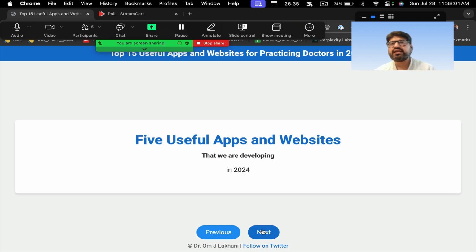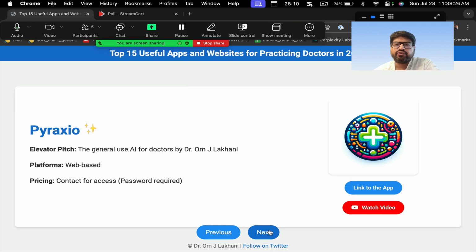Okay. So then let's look at some apps that we are developing. Now, some of these apps are still under production. These are just ideas. Okay. These are all free, so you can try it out. I've given the links for you to check out as well. So you can try this out and again, tell me the feedback when you try it out. These are a few things which we are developing for doctors, and tell me how useful it is, right?